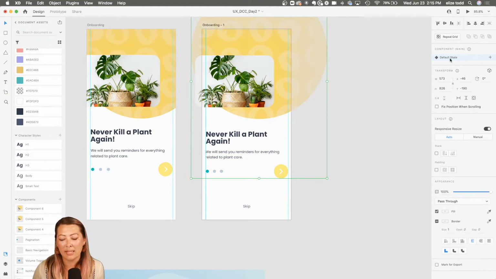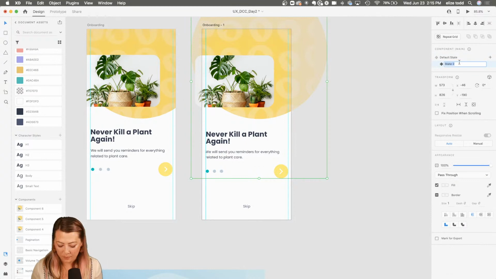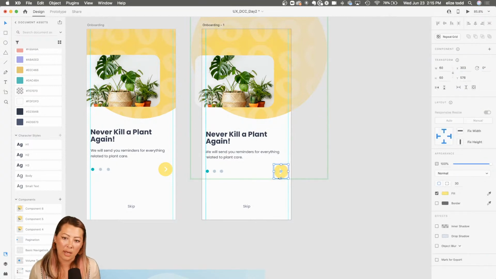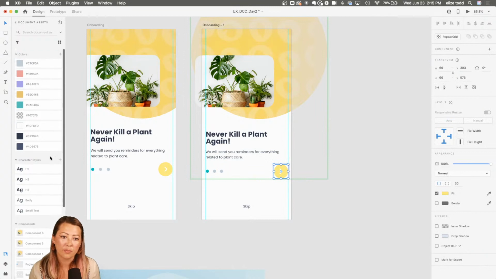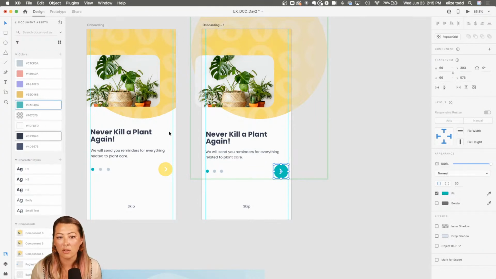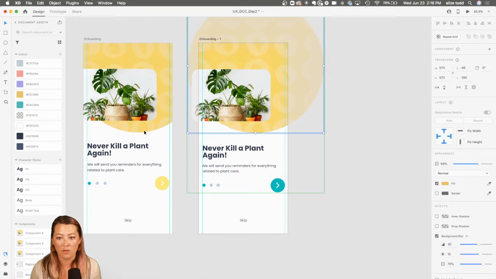So on the right-hand side, in order to create a new state, I'm just going to add a new state with this little plus button and select new state. I can change the title, onboarding 2. Now I can make whatever adjustments I want to it. So I am actually going to select this circle. And if you remember, on the left-hand side, I have my document assets, my colors that I added from yesterday. So those are ready for me.